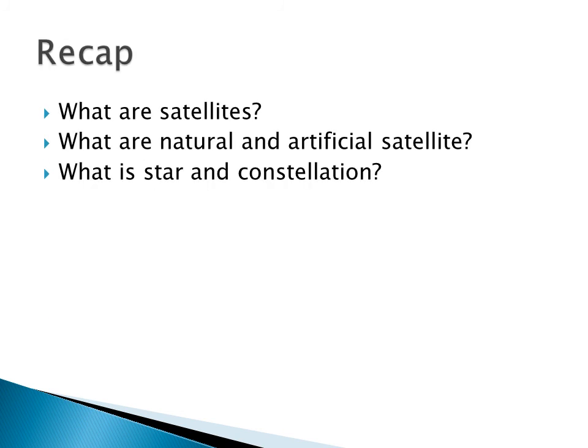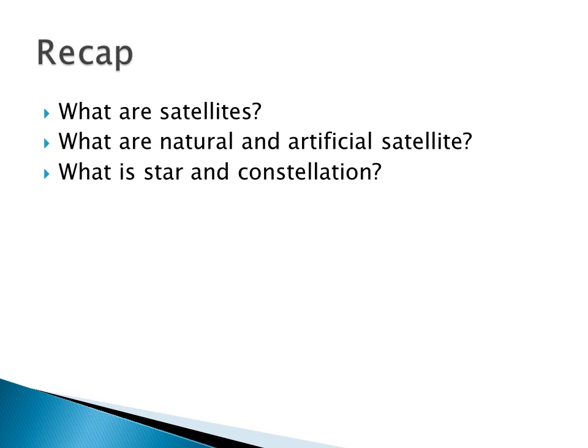Okay. So today what have we covered? We have covered the satellites. What are the satellites? Up to today, first we have seen about the satellites. Then there are two types of satellites: natural satellite and artificial satellite. Natural satellite, example: Moon. Artificial satellite, example: Sputnik 1.